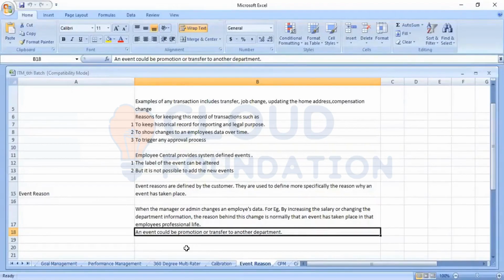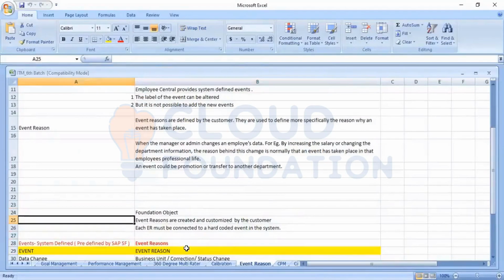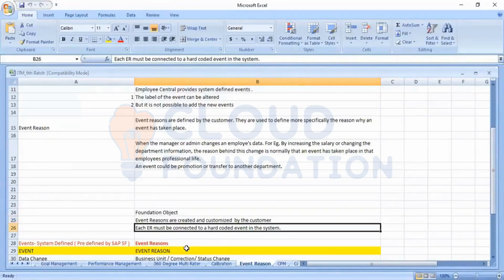How are we creating the records for the foundation? From Manage Pay Structure. Event reason, workflow and dynamic role, as I told, are other foundation objects. All these other foundation objects are created from Manage Pay Structure. When we go further, event reason is a foundation object that is created and customized by the customer. That is one thing. And another thing is that an event reason must be connected with a hardcoded event in the system.